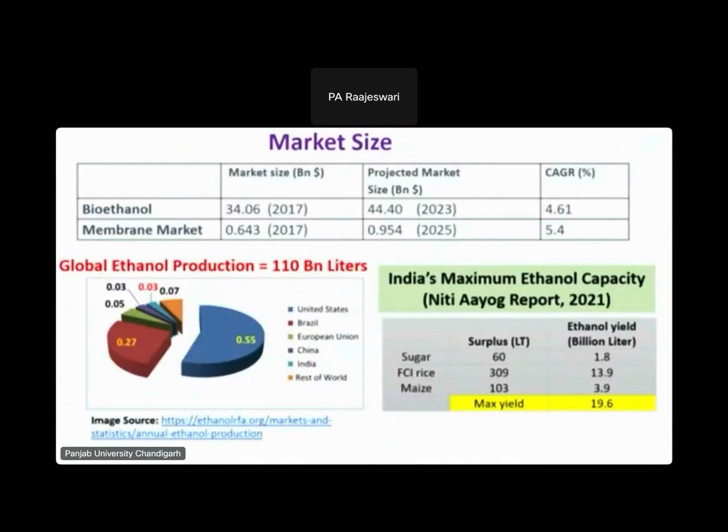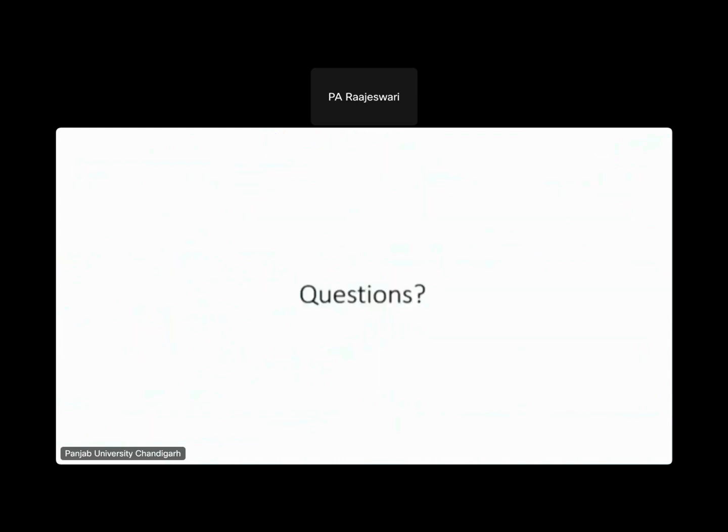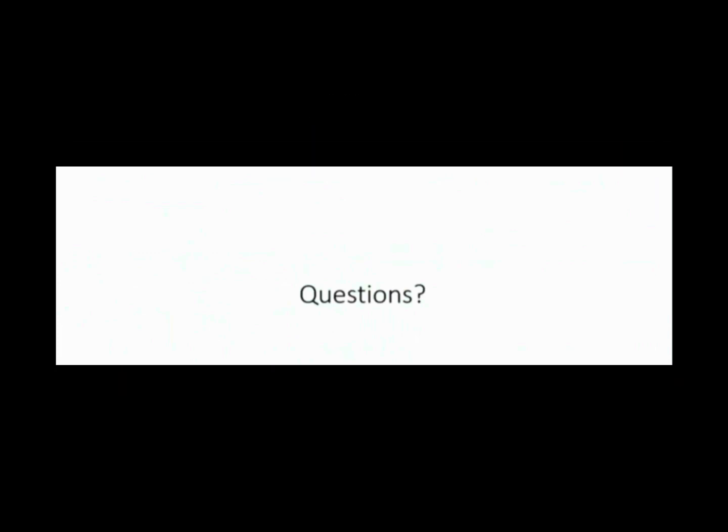The market size of bioethanol was predicted at $34.06 billion in 2017, and will reach around 44.4 billion with a compound annual growth rate of 4.861. And the membrane market is 0.643 billion, and it will reach 0.95 billion with a 5.4% growth rate. So this is the total ethanol capacity. Any questions and answers?